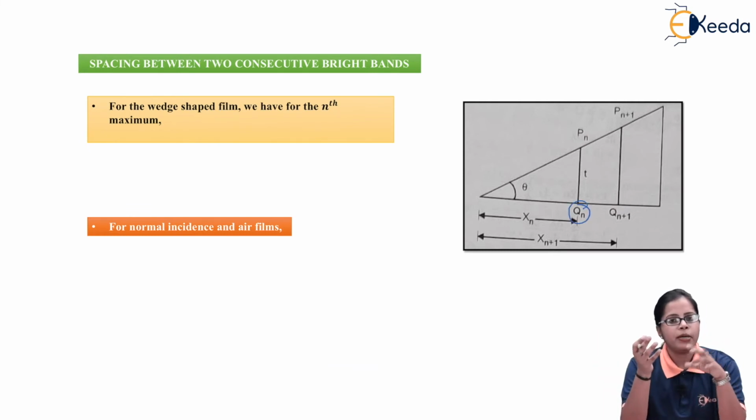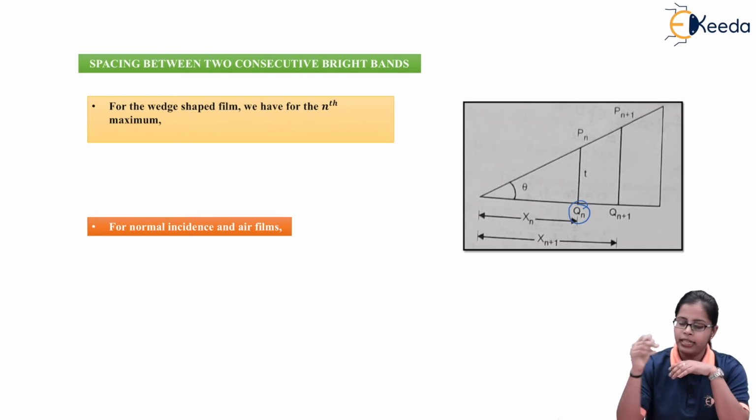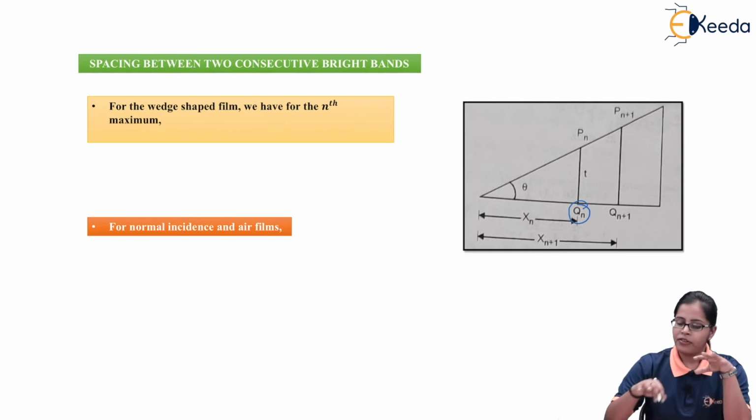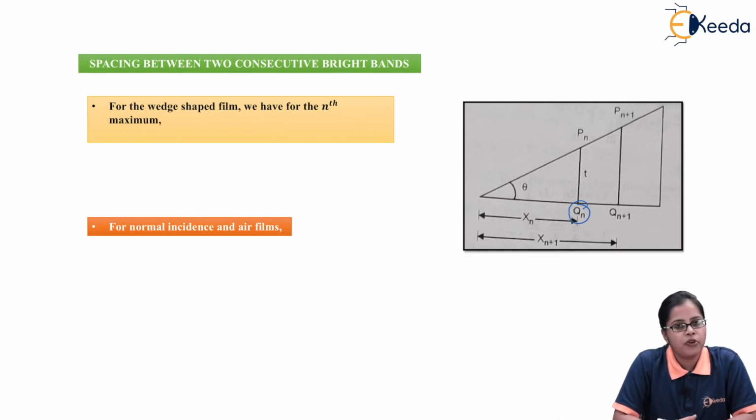If we want to calculate the spacing between two consecutive bright bands or two consecutive dark bands, we need to do some mathematical calculation. Right now we are doing the calculation for the spacing between two consecutive bright bands. Similarly we can apply it for two consecutive dark bands.